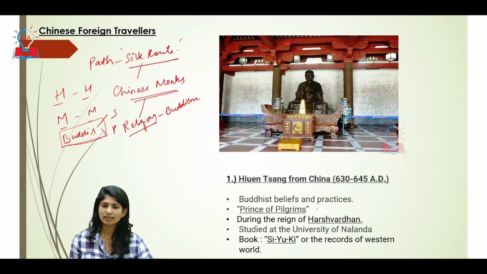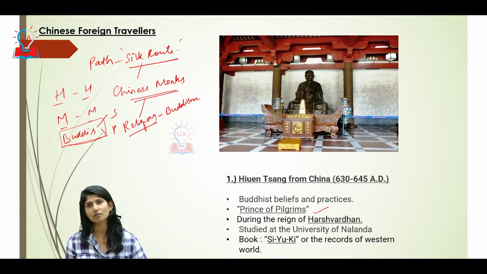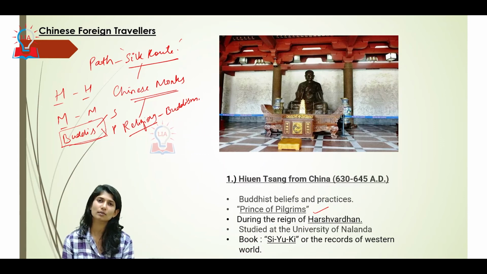Then Huansang was called the Prince of Pilgrims. Obviously, as you know by the name pilgrimage, he went and visited multiple places related to Buddha, and anything associated with it. During the reign of Harshavardhana, he came to visit and studied at the University of Nalanda. As I mentioned earlier, they all came and studied at Nalanda.